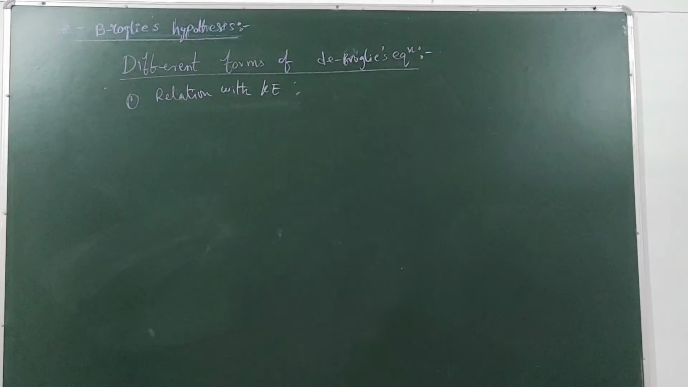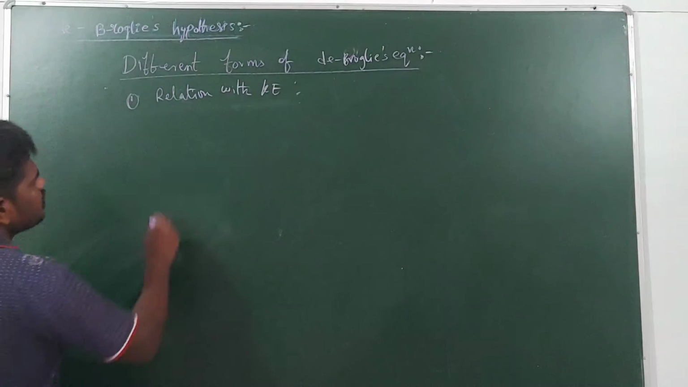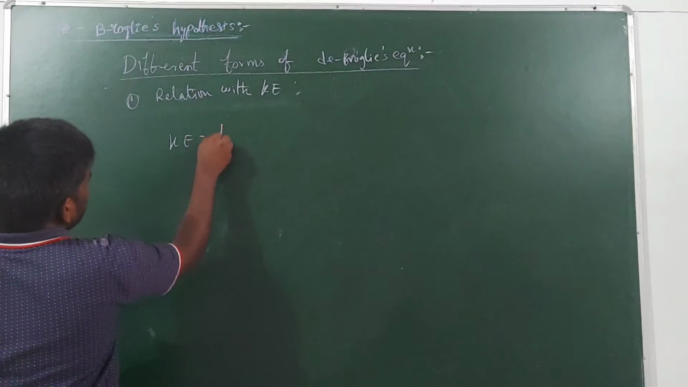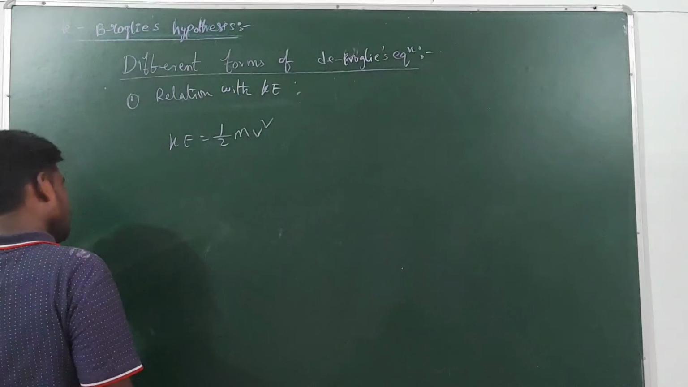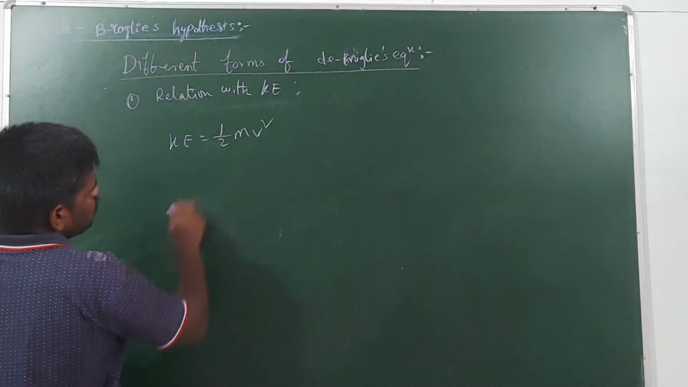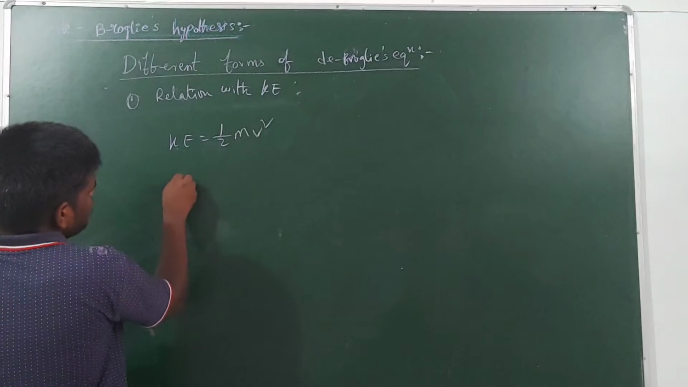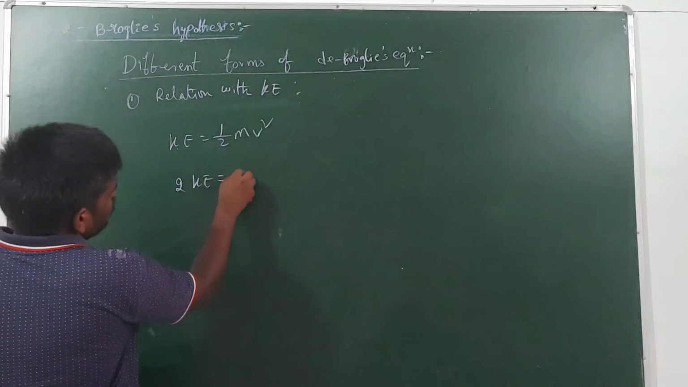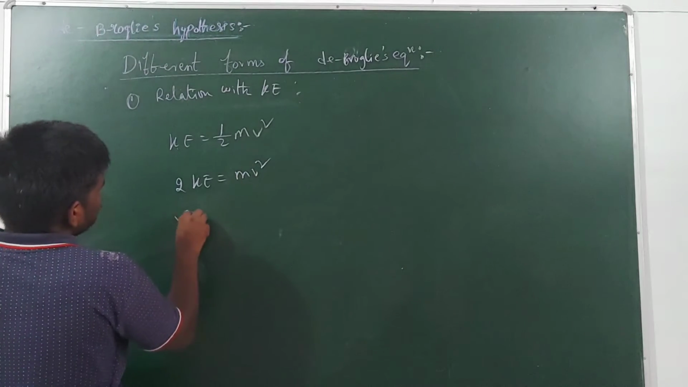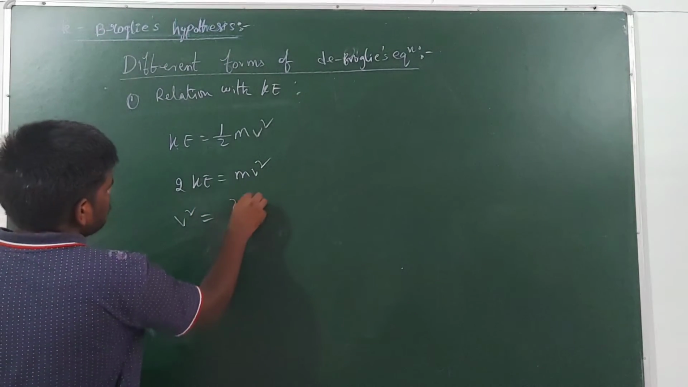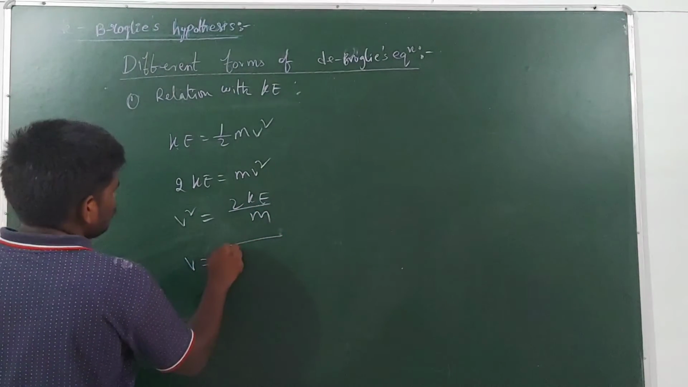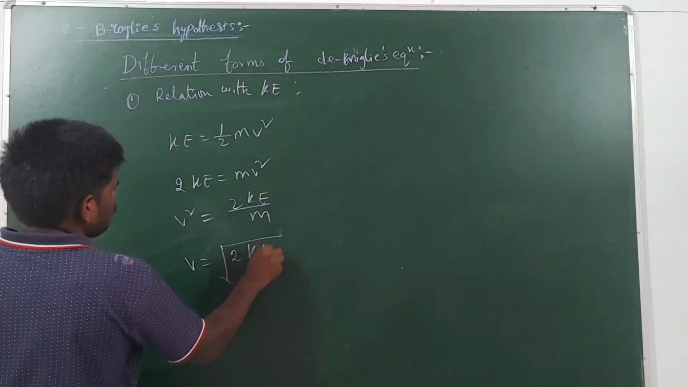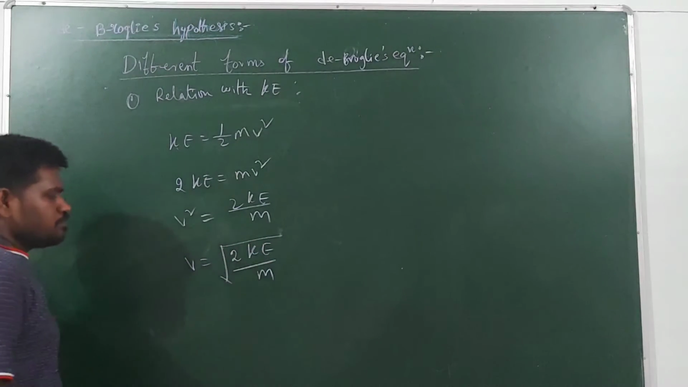Next, guys, different forms of de Broglie's equation. Here, relation with kinetic energy. You know, guys, kinetic energy is equal to half mv square. Let me write the equation for the velocity from this. Send 2 to this side. Then 2 KE is equal to m into v square. From this you can write v square is equal to 2 KE by m. And again v is equal to the square root of 2 KE by m.